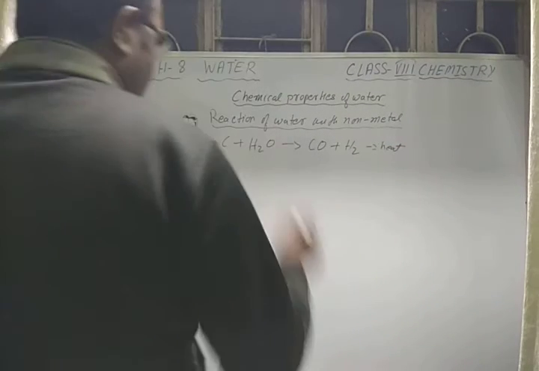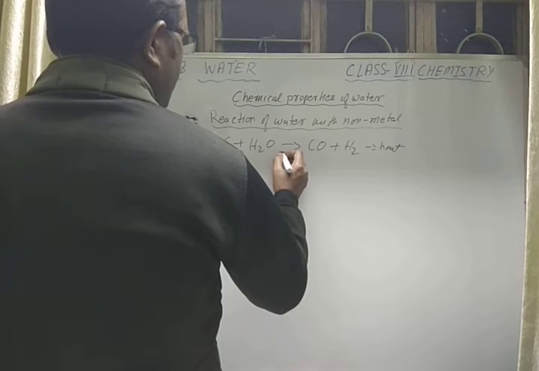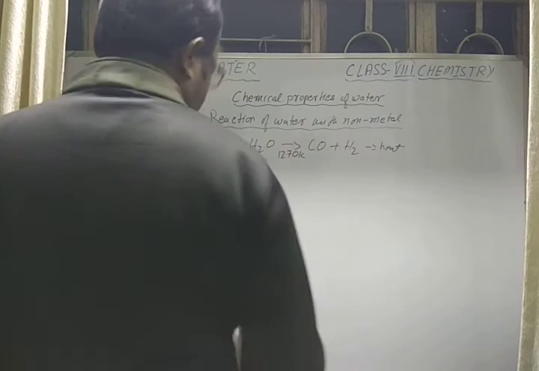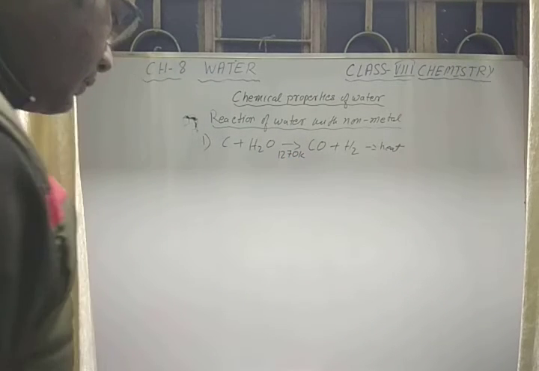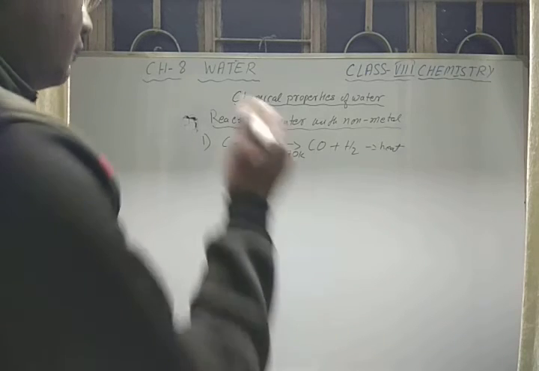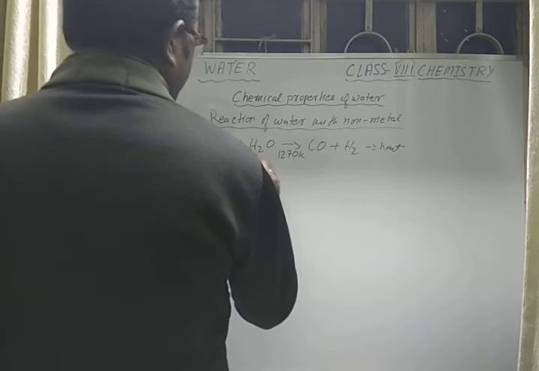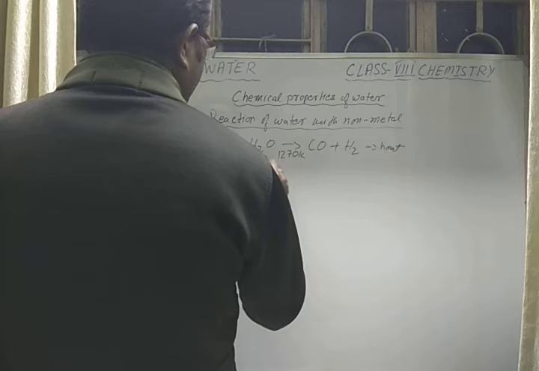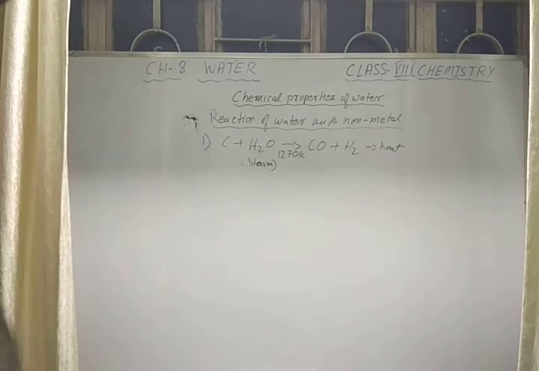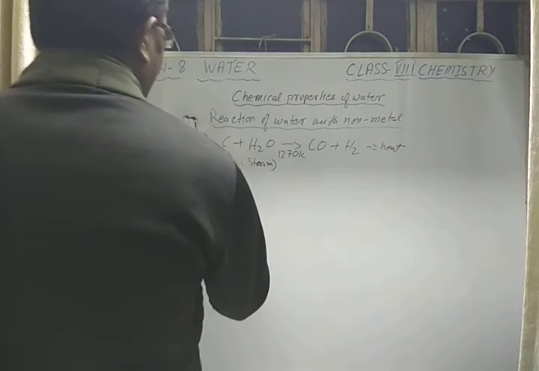It is heated at about 1270 Kelvin. The water is in the form of steam, which is passed through red hot coke. We call it red hot coke.